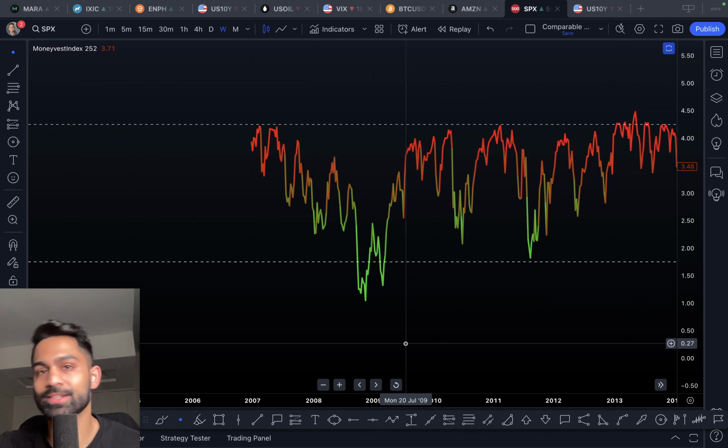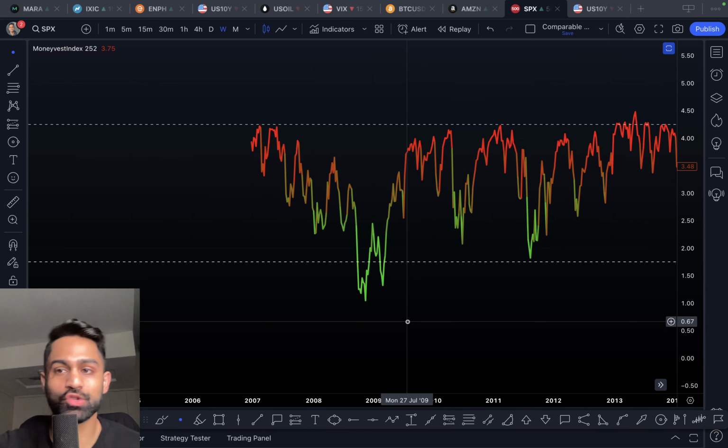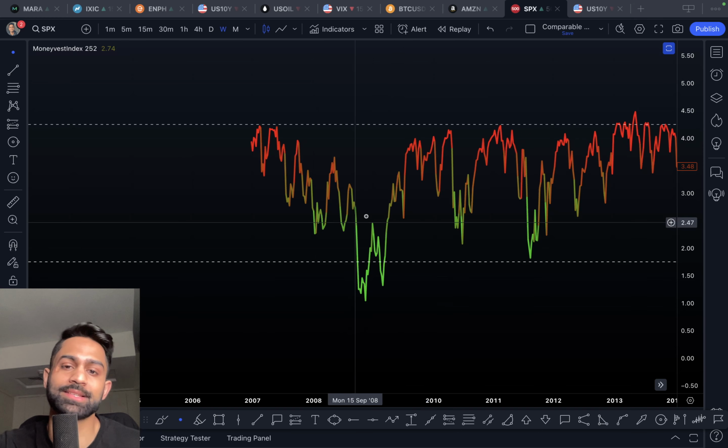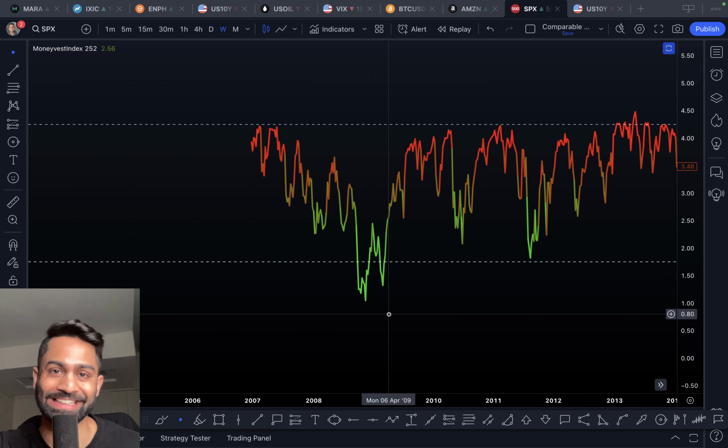In the most rare of situations, it will drop below 1. In the most extreme rare situations, it will be higher than 4.5. So in most instances, you will see this number between 1 and 4. Okay? 1 and 4.5 basically. In most situations, I would say, I haven't done that analysis. Maybe I should, but I'm going to assume that 99% of the time this index is going to fluctuate between 1 and 4.5. In the 0.11% of situations, this is going to be either below 1 or over 4.5. And that would in itself be a very, very extreme situation for the market in general.